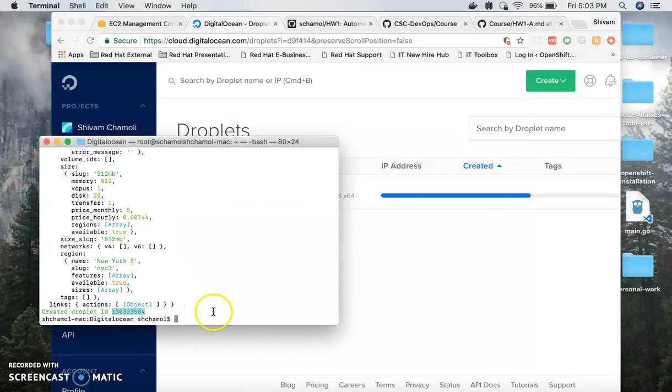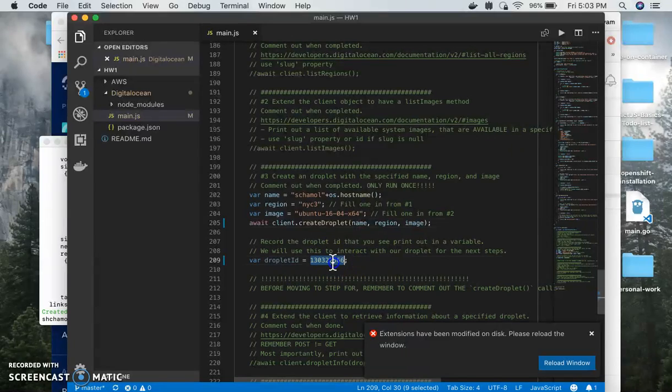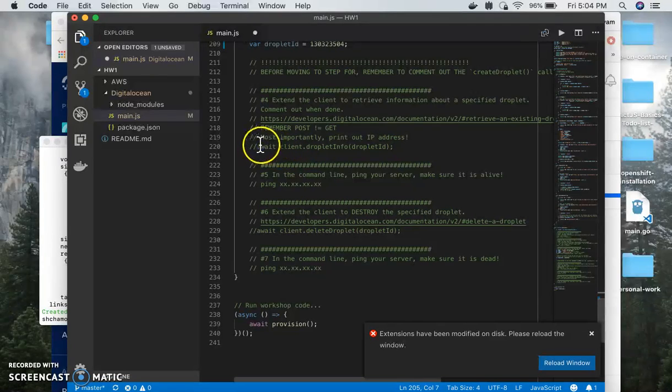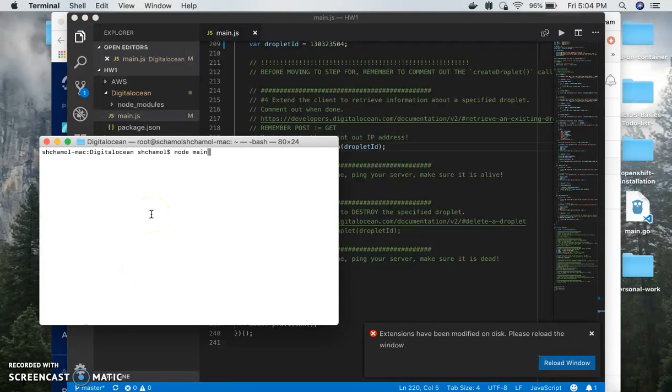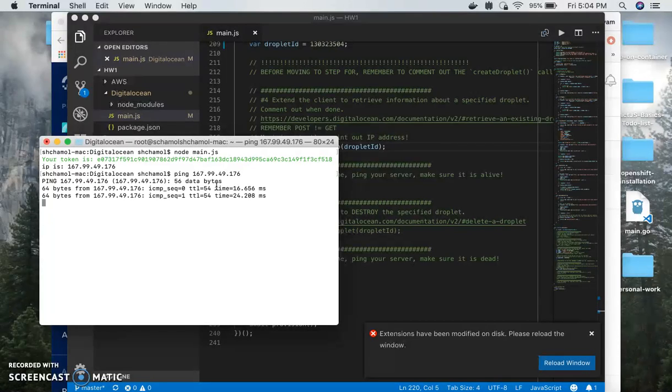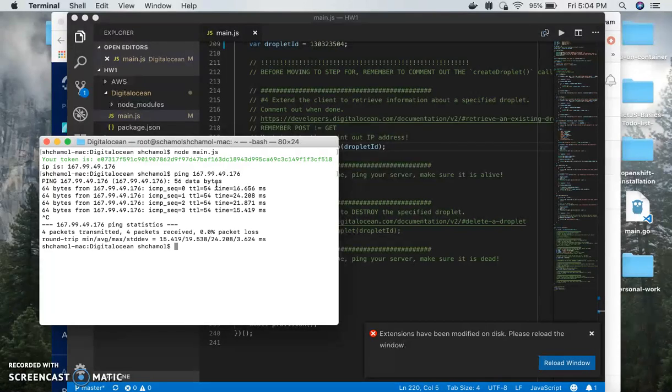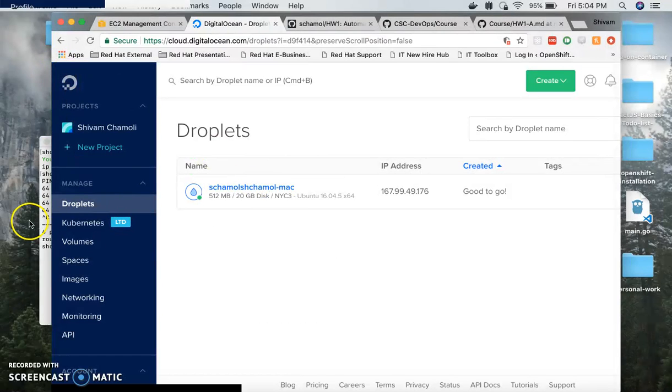I'll copy this ID and replace this with the droplet ID and try to get the IP for the droplet. Again, I'll just run node main.js, because that is actually just compiling our main.js and then running it. So I get the IP, and just to make sure that we can reach this, I'll ping this IP address, and there you go, we're getting a response. So this droplet is definitely reachable.